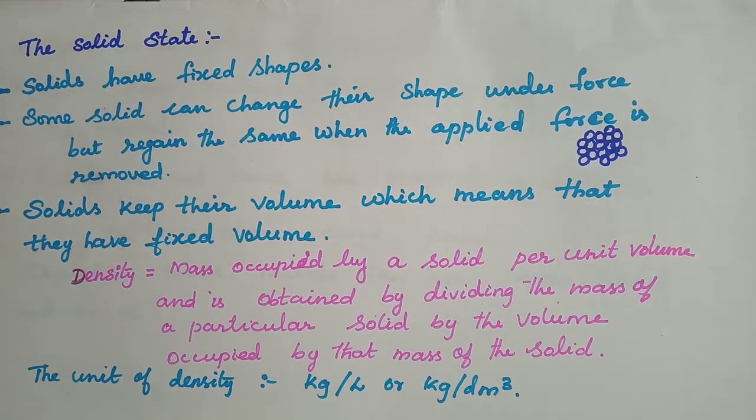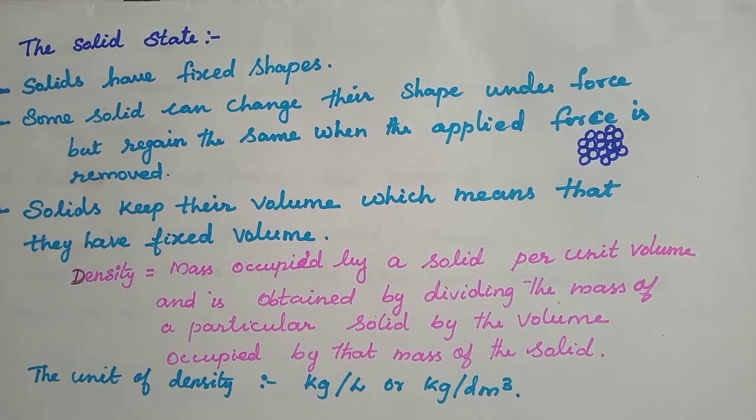Okay, so the unit of density is kilogram per liter, or kilogram per decimeter cube. So from this we can see that solids keep their volume, which means that they have fixed volume. So what are the three?